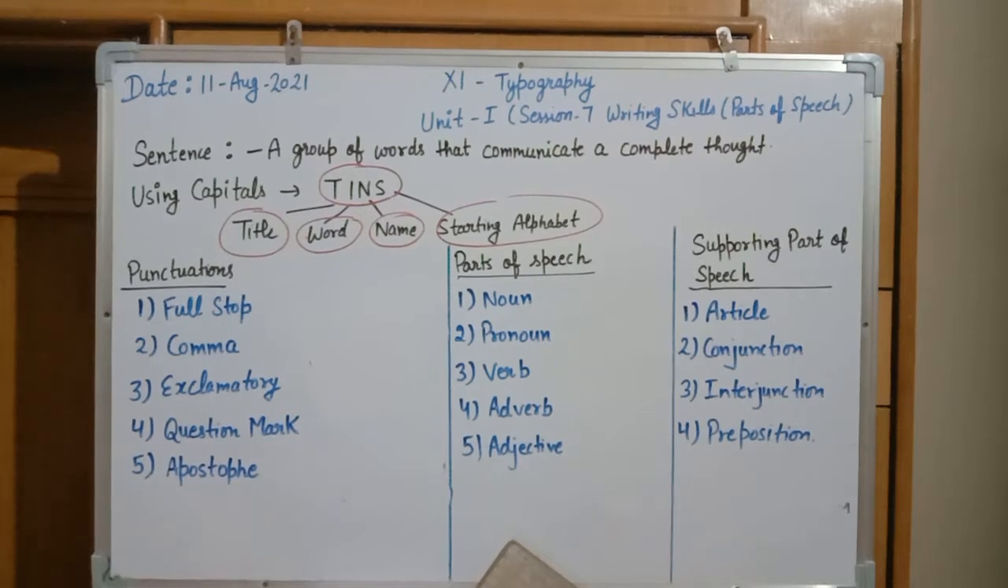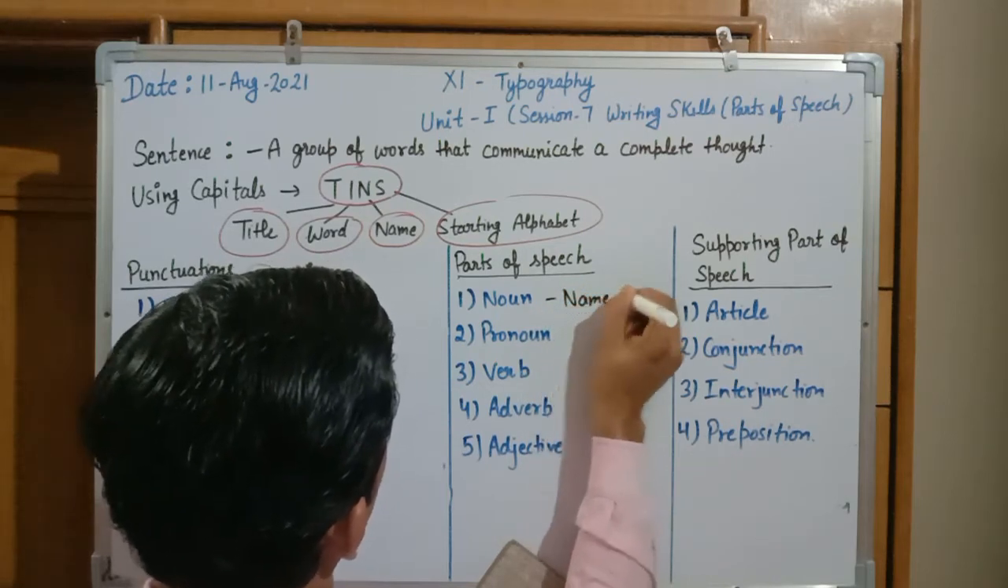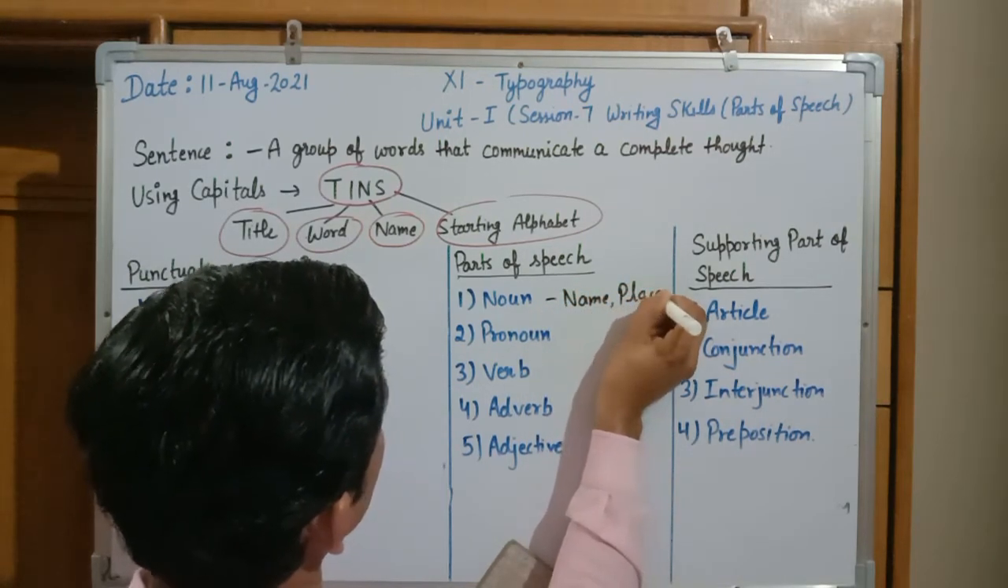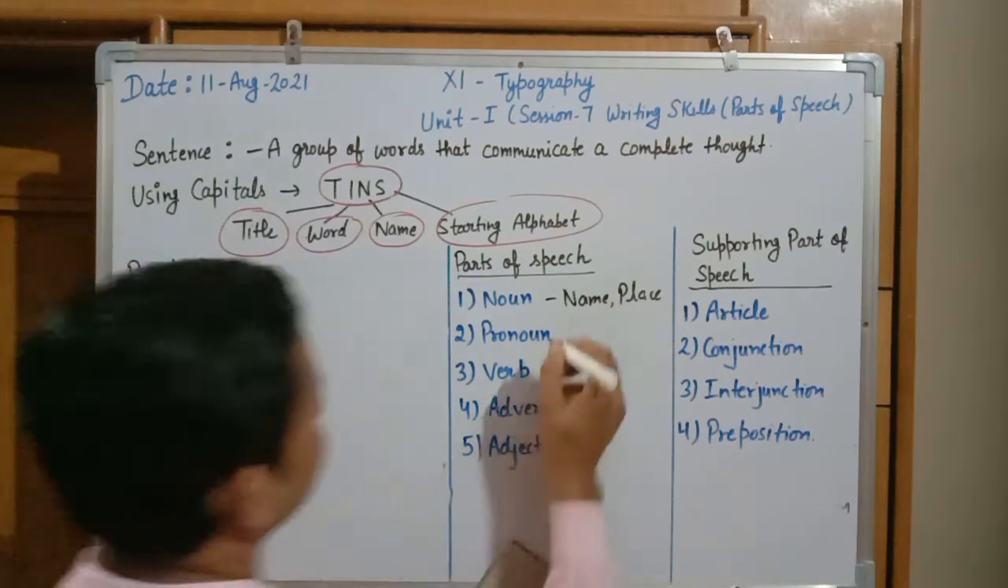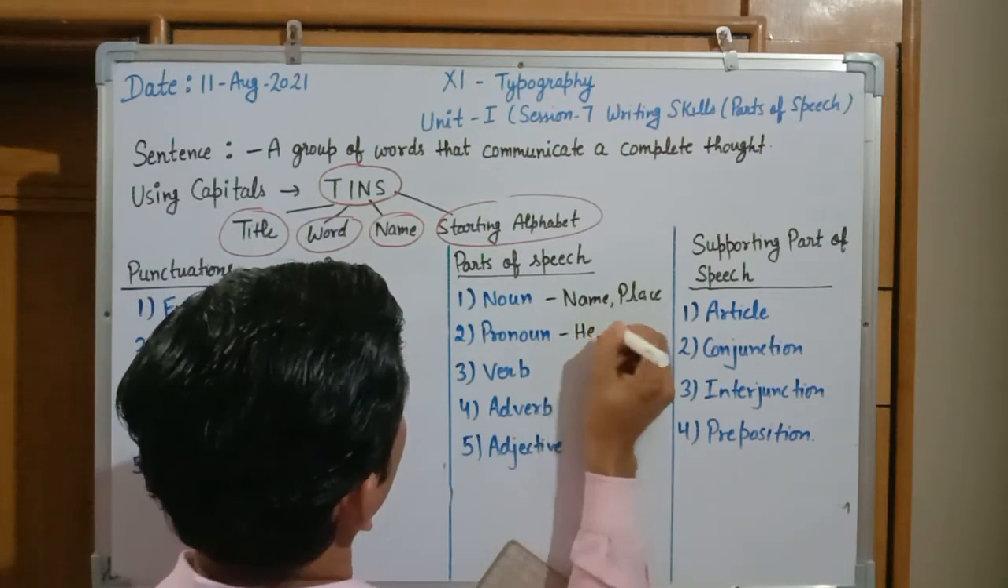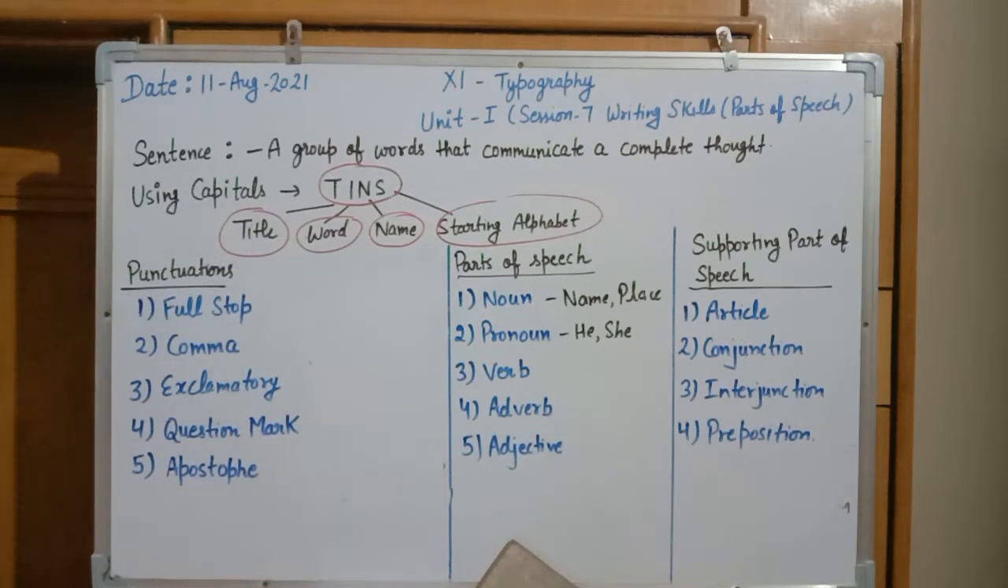In that, what will be the concept of noun? Noun can be any name or any place name. Anything that is under the category of name or place is a noun. Pronoun: what is a pronoun? It will be used in the place of a noun, like he, she. This is a part of pronoun.